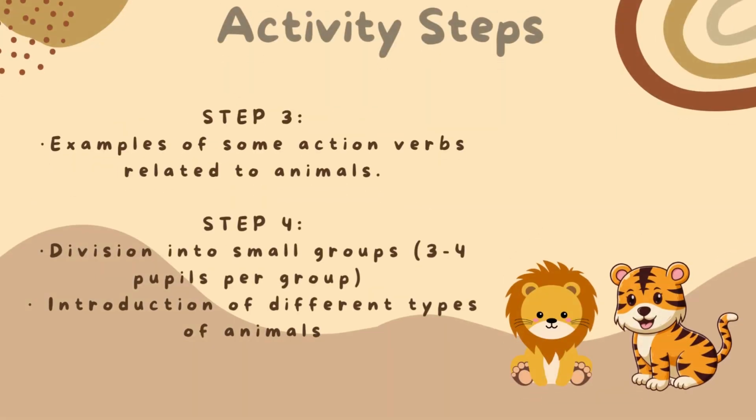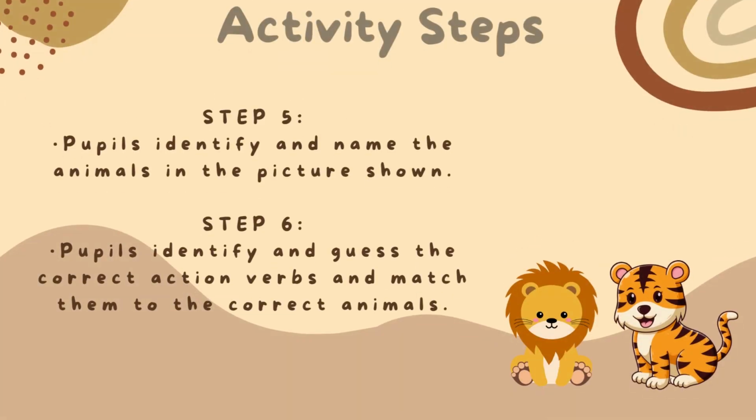Step 3. Teacher gives some examples of action verbs related to animals. Step 4. Teacher divides the class into small groups, 3 to 4 pupils per group, and introduces the different types of animals to the pupils. Step 5. Each group will identify and name the animals in the picture shown to them and write them in the answer sheet provided.